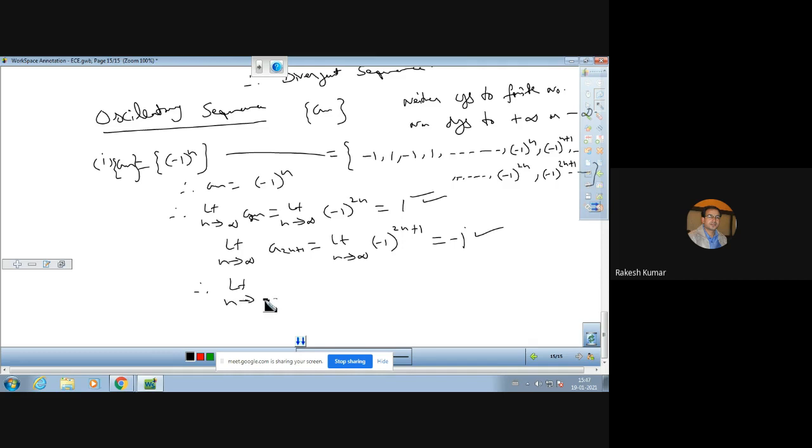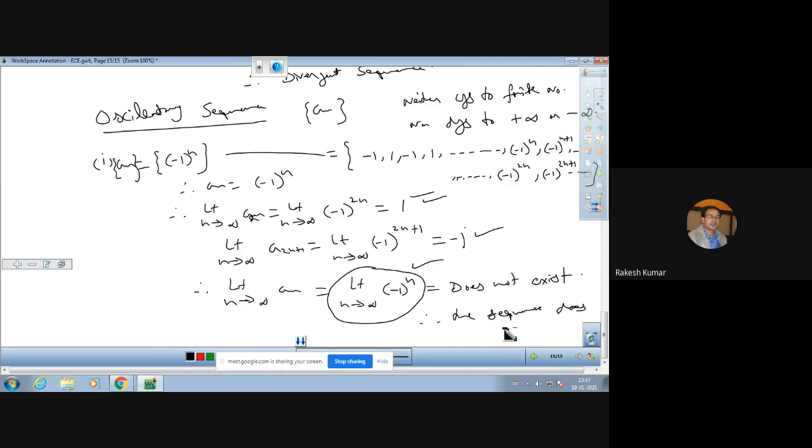But what about its limit? Its limit means the limit as n tends to infinity of an, so the limit as n tends to infinity of -1 raised to power n does not exist, because its limit cannot give any single value. So that is why we can say that the sequence does not converge. Now see, the sequence does not converge, but the sequence is a bounded sequence because its upper bound is +1 and lower bound is -1, because we can write like this: an is lying between -1 and +1.